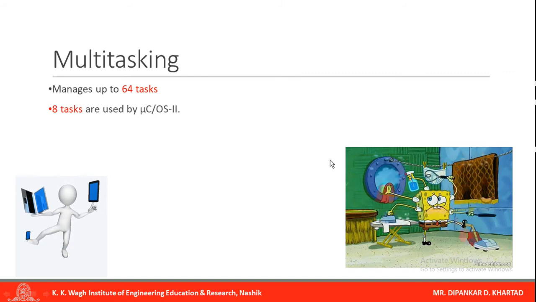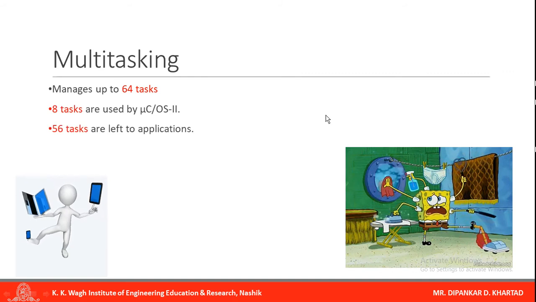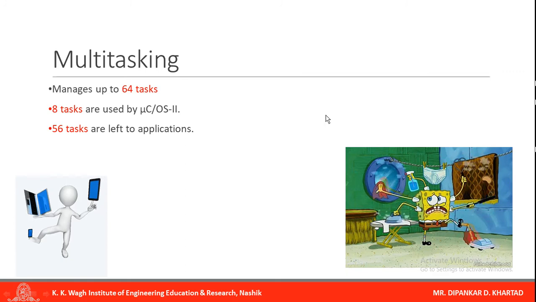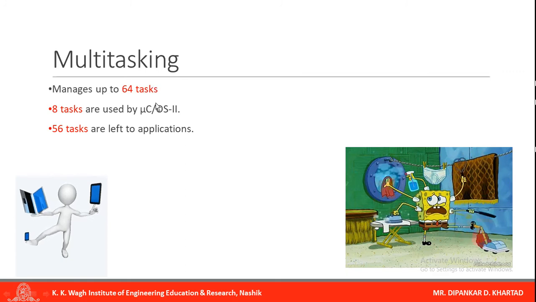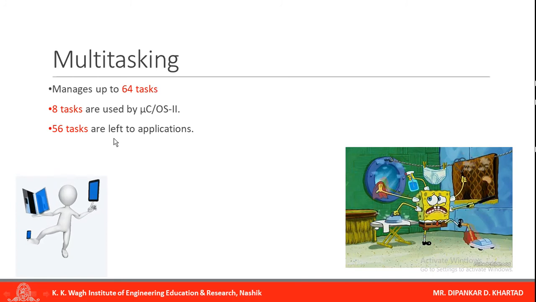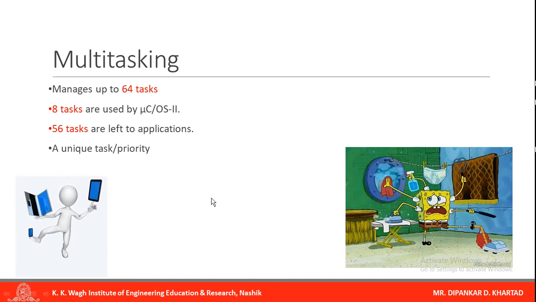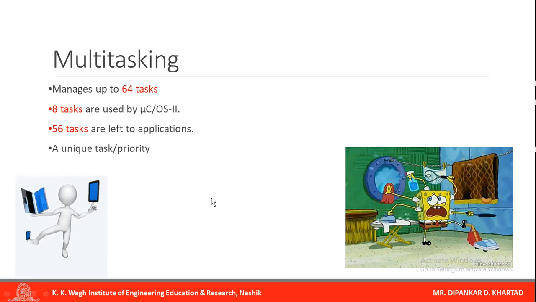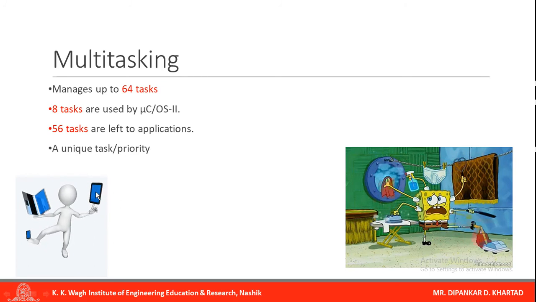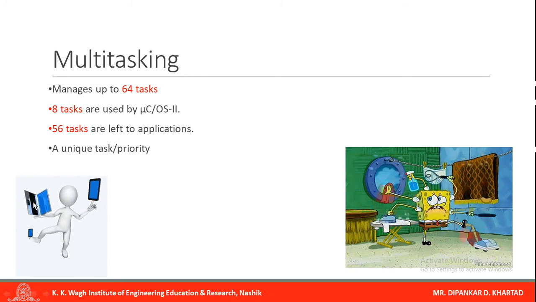8 tasks are used by MuCOS 2 and 56 tasks are left to the application. So from those 64 tasks, 8 are used by MuCOS and 56 are left to the application. And the important point is every task has a unique priority, not the same one. If this laptop and this iPad are two tasks, they will not have the same priority; the laptop will have first priority or second, depending on the setup. So every task has a unique priority, which makes it easy to manage all the tasks.